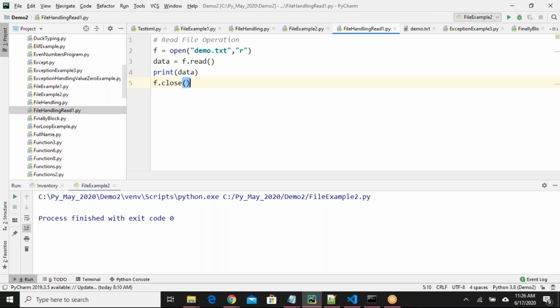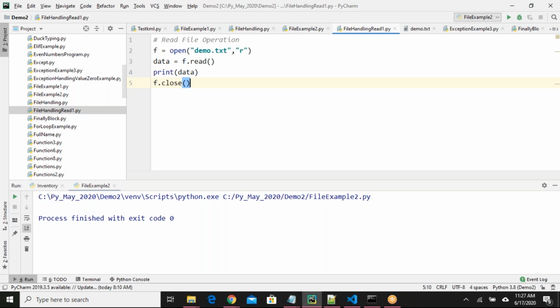So I opened one file demo.txt in read mode. Then in line number 3, I have used one method f.read. f.read will read all the contents of data, all the lines. If you have 100 lines, those 100 lines will be read by this read function, and that entire data will be assigned to a variable called data in line number 3.